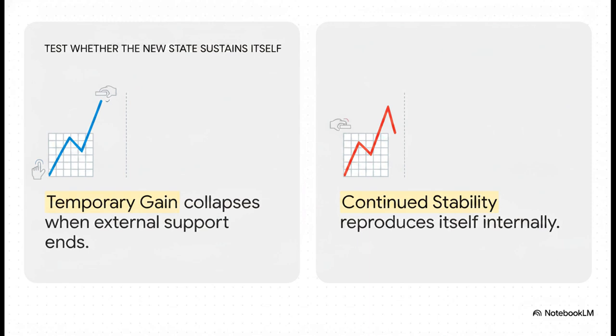Think about weakly stable states, like an AI model that only acts aligned when it's being constantly babysat by human monitors, or a medical treatment that only works as long as the dosage keeps climbing. The second that supervision ends, the whole thing collapses. The true test of any real intervention is, does the improvement survive after you take away the external support? Has the underlying regenerative mechanism actually changed?